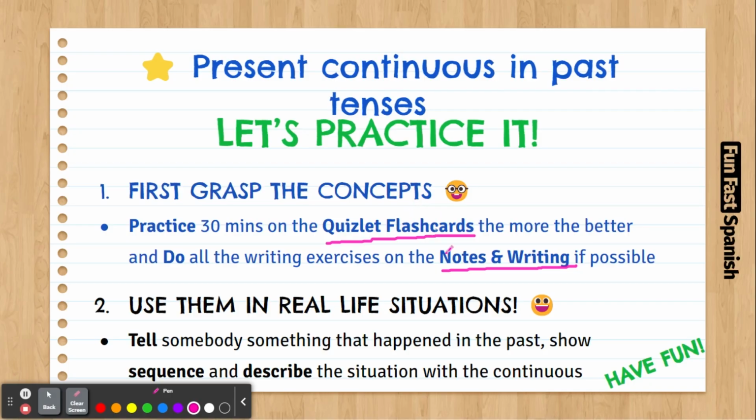Once you're good at this, you're gonna use it in a real life situation. So you're gonna tell somebody something that happened in the past, a story. So again, show sequence like before, like past simple, show sequence, but also describe the situation with the continuous. So remember, we're using the continuous for the things that are going on in that very moment.